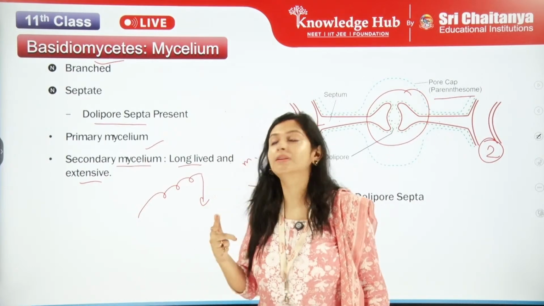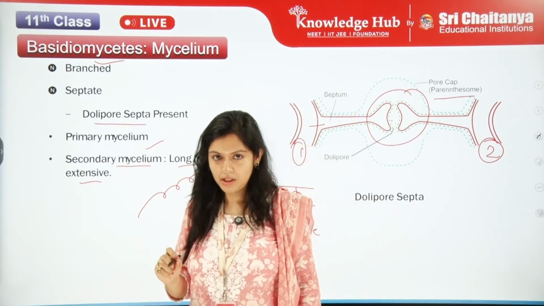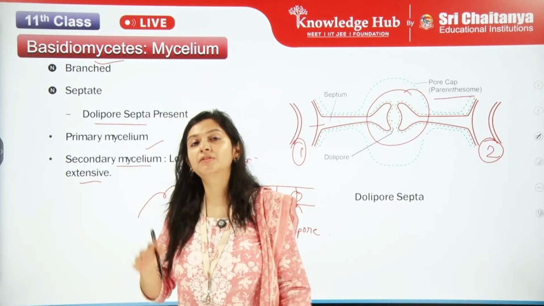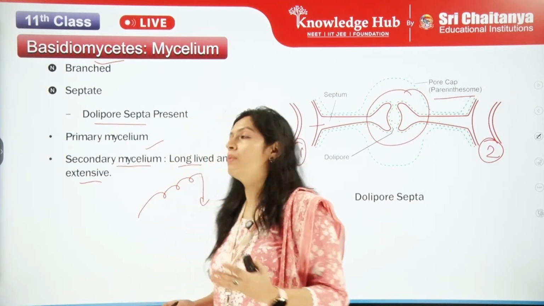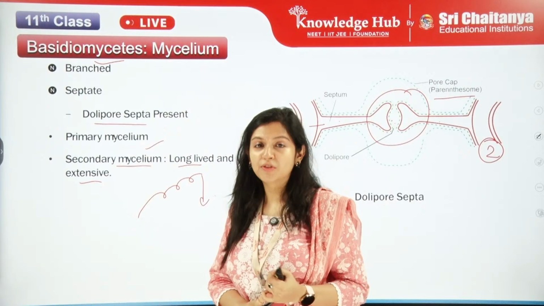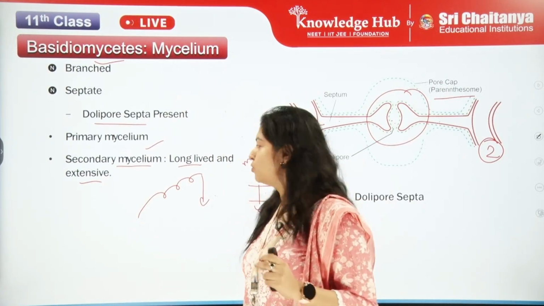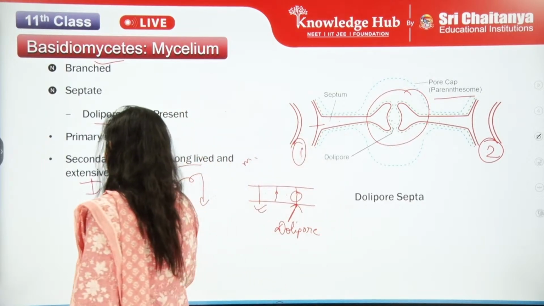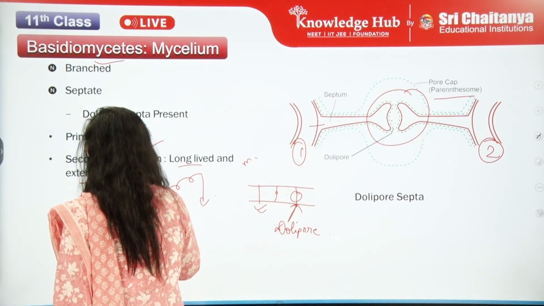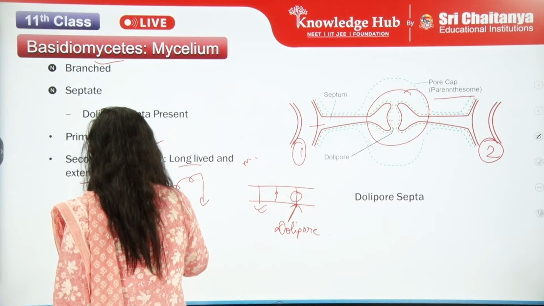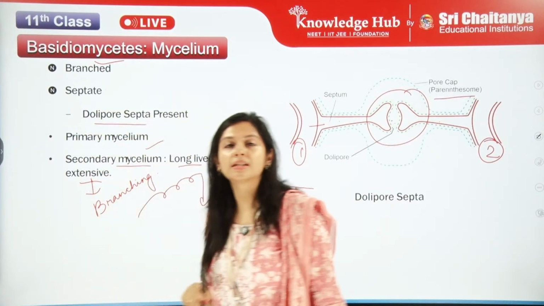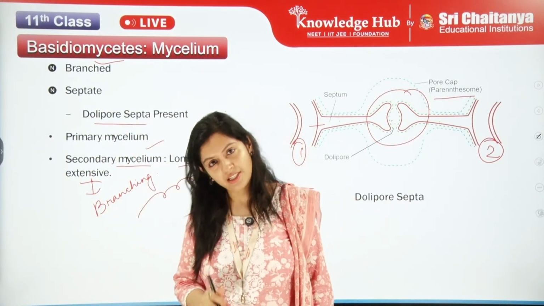First, the entire body will have the primary mycelium. After a few days, it will be replaced by the secondary mycelium, which is long lived and more extensive. Extensive in what sense? Extensive in branching. So it is more extensive in branching, right?